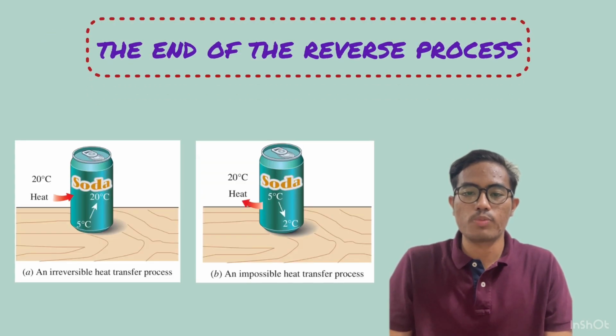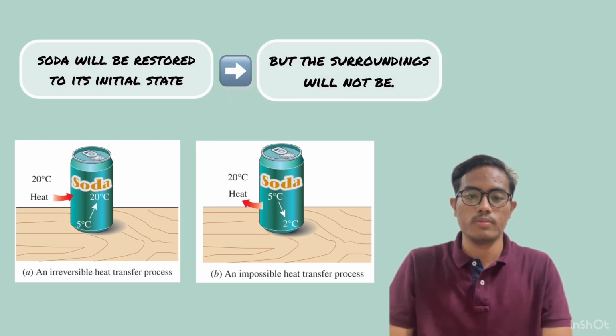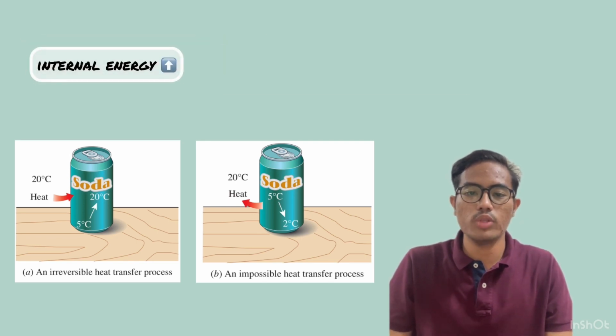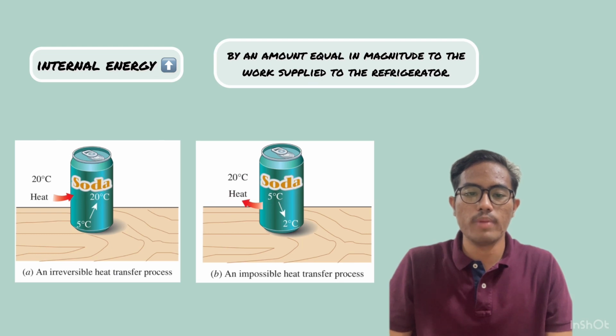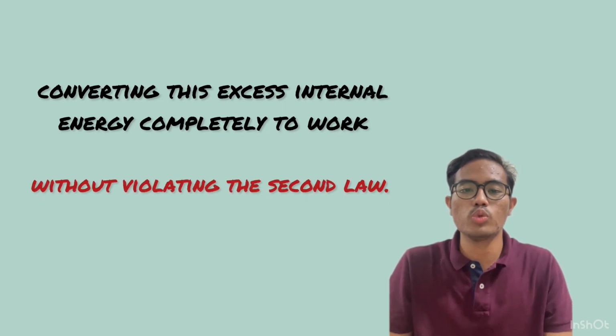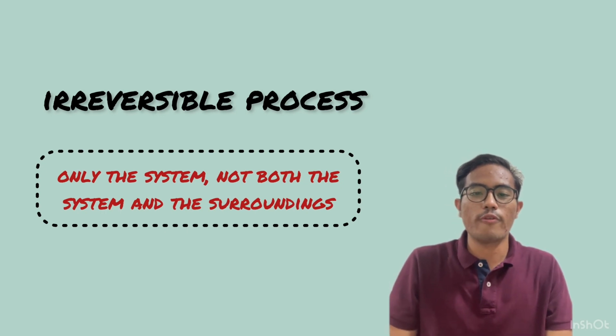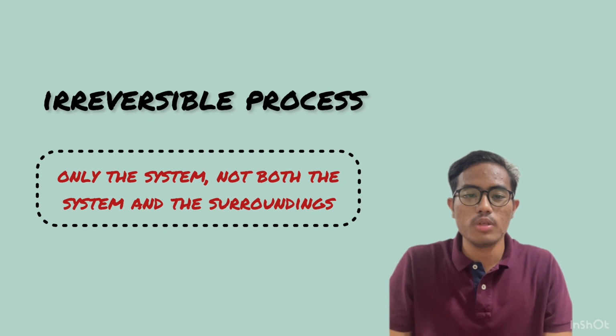At the end of the reverse process, the soda will be restored to its initial state, but the surroundings will not be. The internal energy of the surroundings will increase by an amount equal in magnitude to the work supplied to the refrigerator. The restoration of the surroundings to its initial state can be done only by converting this excess internal energy completely to work, which is impossible to do without violating the second law. Since the system and the surroundings cannot both be restored to their initial condition, heat transfer through a finite temperature difference is an irreversible process.